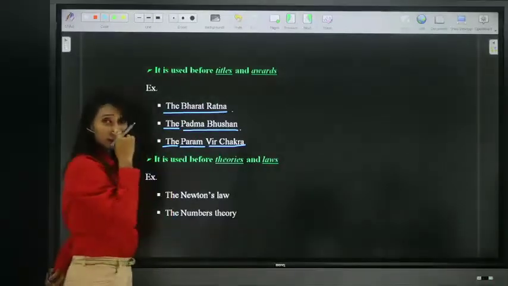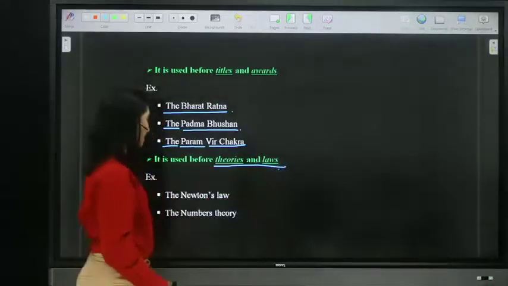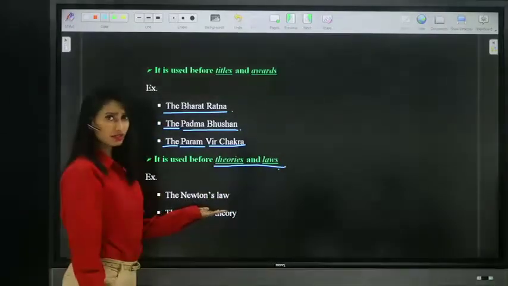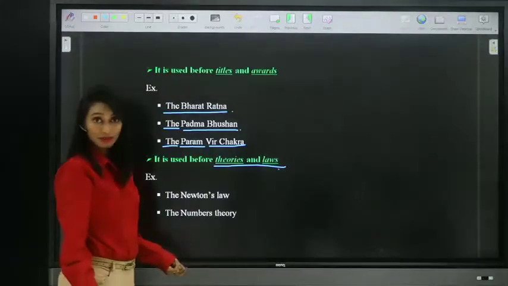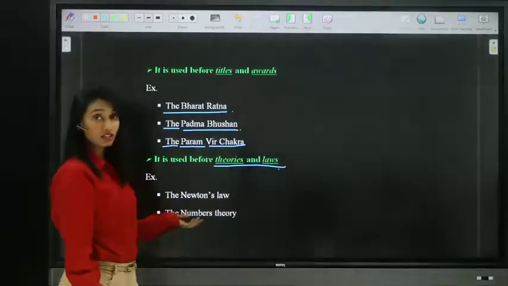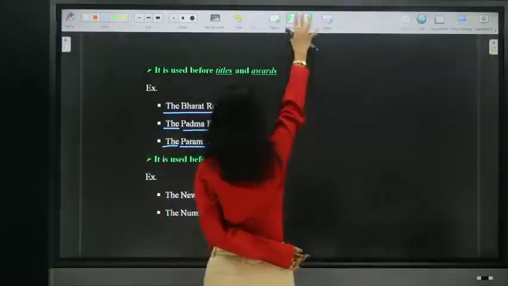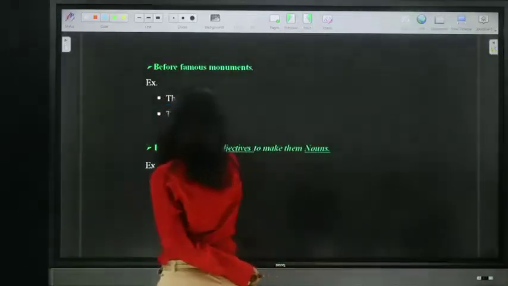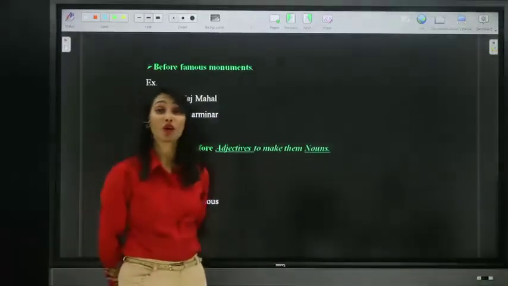Next, we also use definite article the before theories and laws like the Newton's law, the numbers theory, the thermodynamics law. So we must use definite article the before theories and laws. Next, moving on to the next one, we use definite article the before famous monuments.